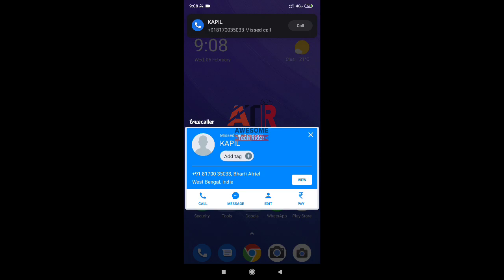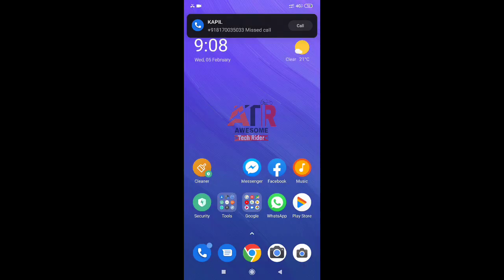So you can see that there's still another bug related to the ringtone setting from the music player, that you cannot trim a song and assign it as a ringtone. So I am still finding the solution of this problem, and I will make a solution video as soon as possible.